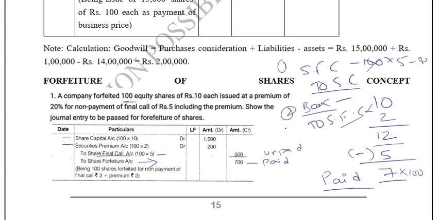Remember what I said in my previous video? If not, you can just go and watch that. Whenever there is a premium, we have to show it separately. That is very, very crucial. So we would have credited premium account at that point of time. Now we have to reverse that, so we are debiting it. So 1200 plus 1200, this will automatically match. And this should match. So that is the concept of your forfeiture.